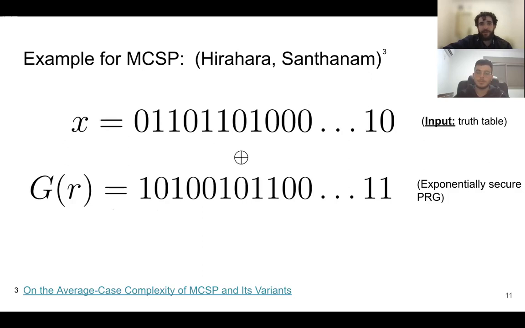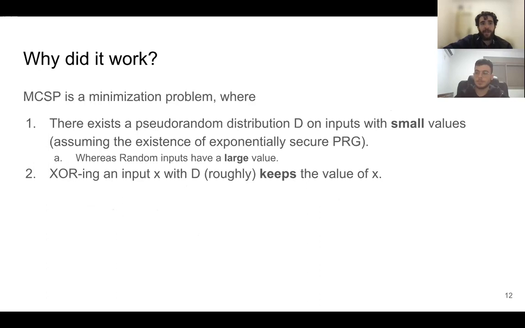And after this XOR process, the size of the circuit that computes the truth table of the result is roughly the same as the circuit size for X. And essentially, this is why the reduction works.